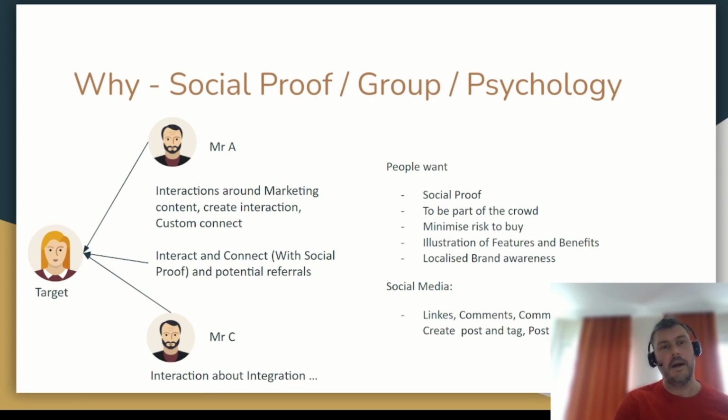Mr. C, the same kind of thing, maybe a slightly different strategy based on his personality, but it will be the idea about talking about integration, features, other subjects, videos, links, whatever it is, to create that environment around Mr. C as well.